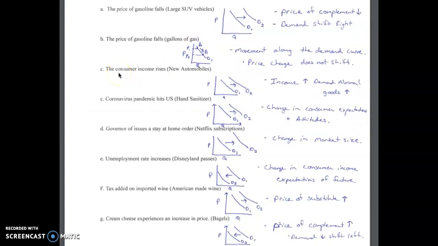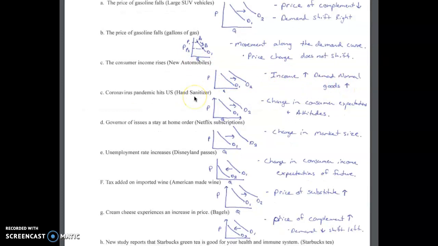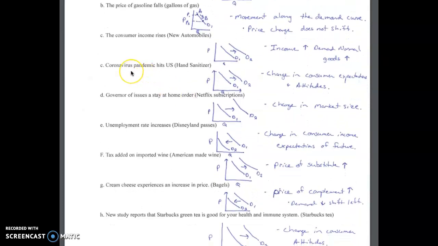For letter C, if consumer incomes rise, how will that impact the demand for new vehicles? The demand curve is going to shift to the right. Common sense, income goes up, demand for normal goods goes up. If the coronavirus pandemic hits the United States, how will that impact the market for hand sanitizer? We've seen this happen. The demand curve is going to shift out to the right. This is based on our expectations of the future and also probably our attitudes. So changing consumer expectations and attitudes is going to shift the demand curve to the right.